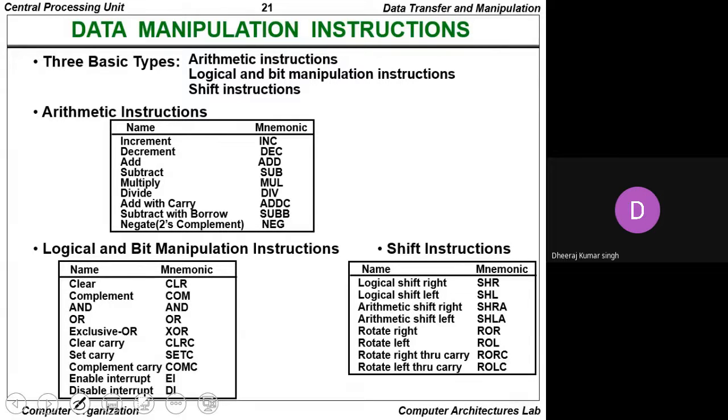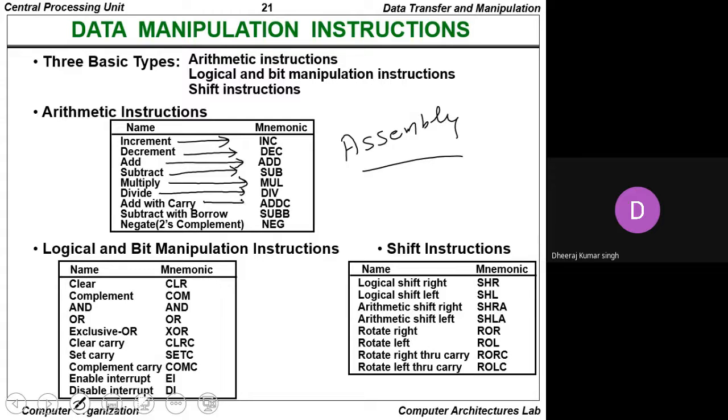Whenever we talk about the arithmetic instructions and the mnemonics in assembly language, the mnemonic for increment is INC, for decrement is DEC, for addition is ADD, for subtraction is SUB, for multiply is MUL, and for divide is DIV. Add with carry is ADDC, subtract with borrow is SUBB, and negate, the 2's complement, is NEG.